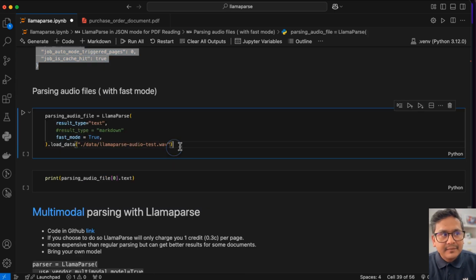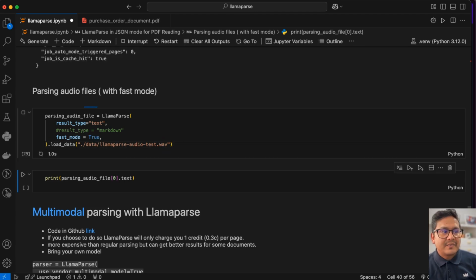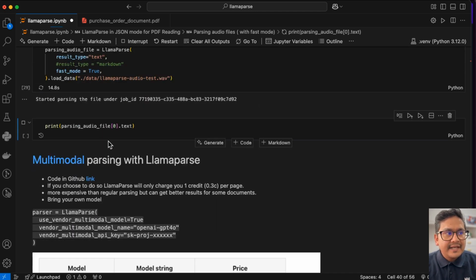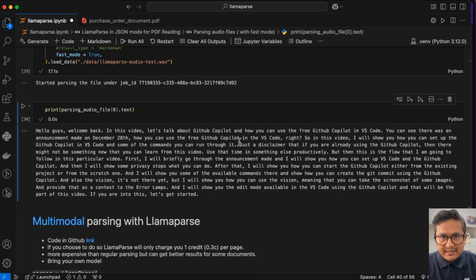This is good. And parsing the audio files also with the fast mode. You can use fast mode equals true. Just giving you an example that it works with the fast mode. You can parse this and then print it. The same information that we get in the UI is also being extracted here, and you can just print it, and that's it. This is being parsed here, and it will be shown here. And once, yeah, same thing, everything is here.